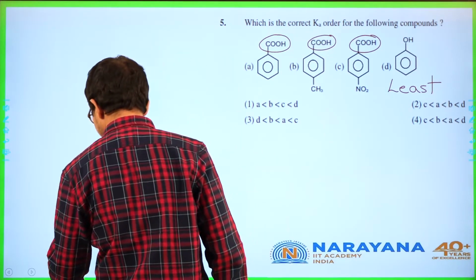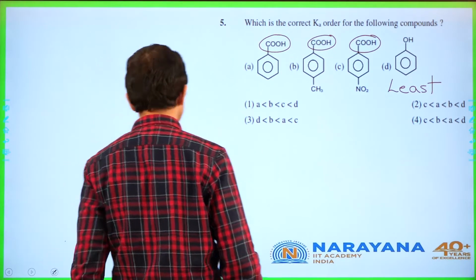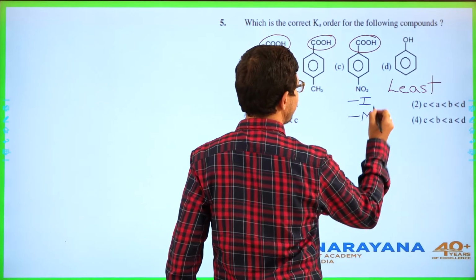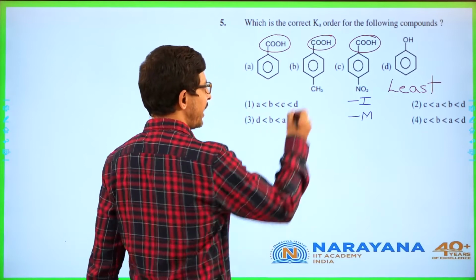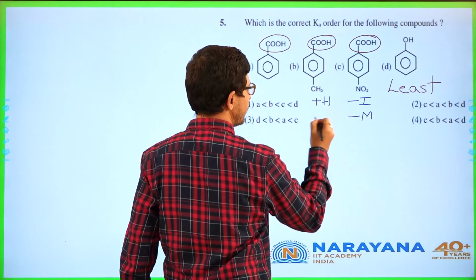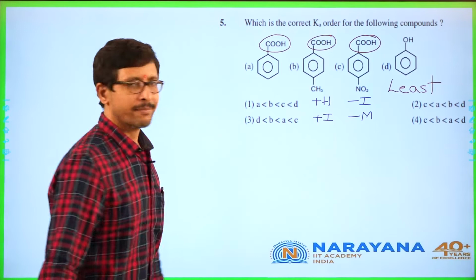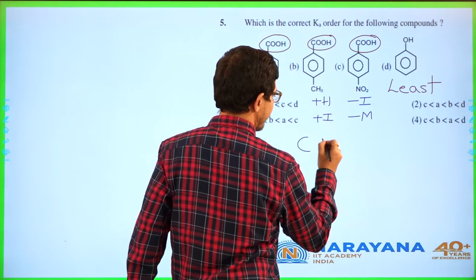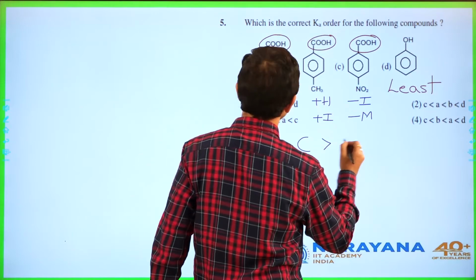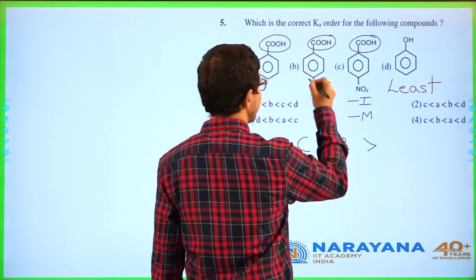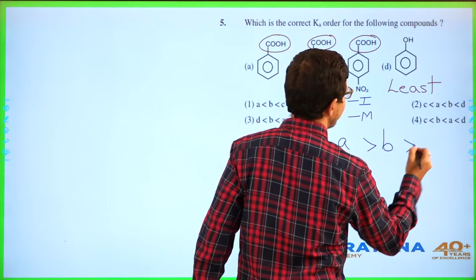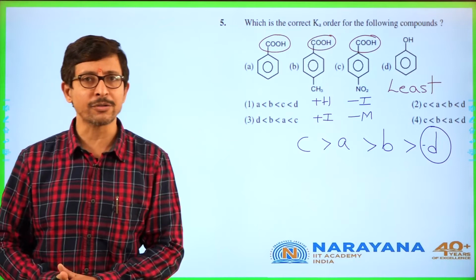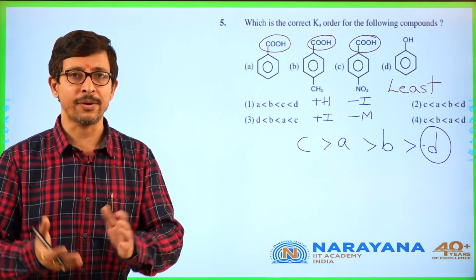That is decided with the help of electron withdrawing groups. This shows -I and -M, whereas CH3 shows +H and +I. Therefore, surely C is greater than A, and A is greater than B, and least will be D, because that is not a carboxylic acid, it is phenol.